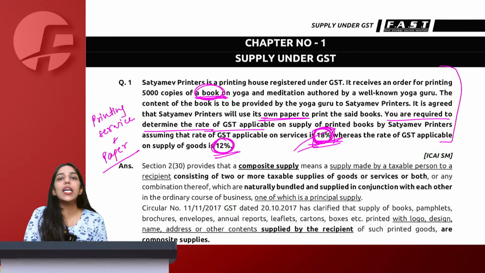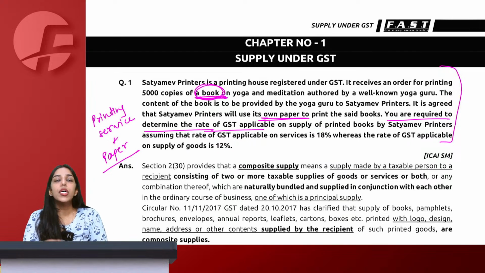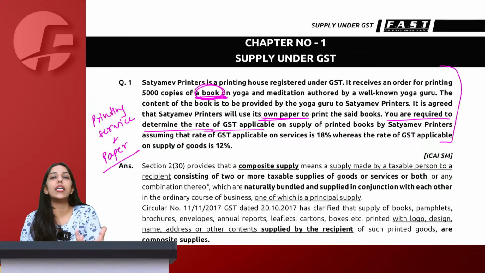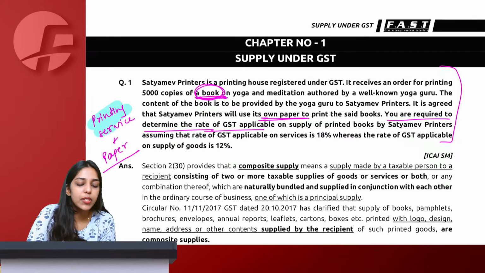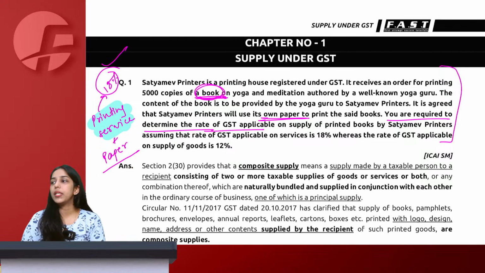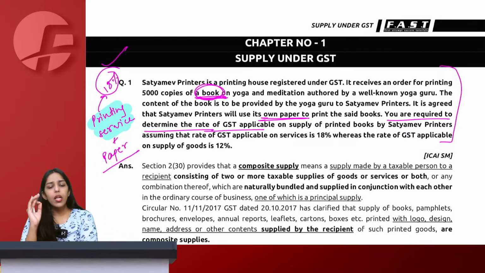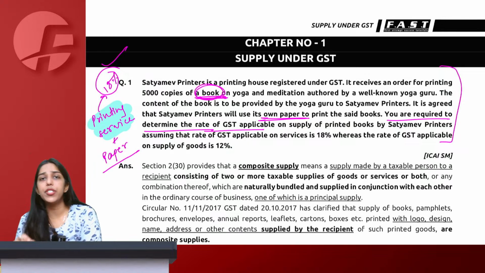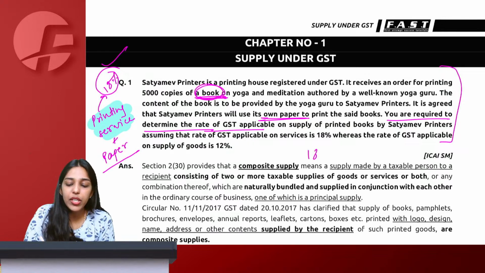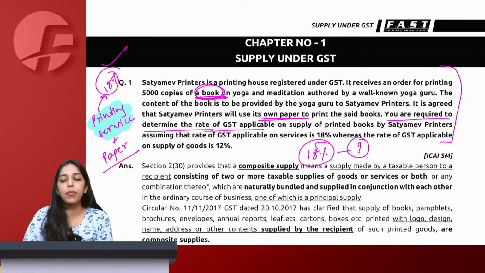Why? Because the content would be important. This is a book. So if a person is purchasing the book, he would be more interested in reading the content about yoga and not about the quality of the paper. So yes, printing service becomes primary and 18% applicable on printing service will be the answer. Right. So the next minute you read the question, you already know the answer. But will just writing 18% fetch you marks in the exam?